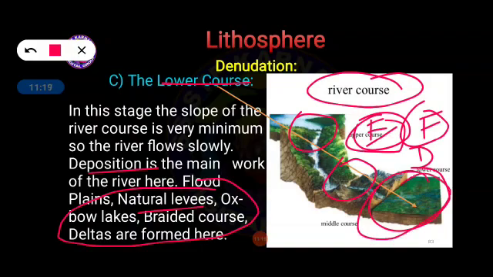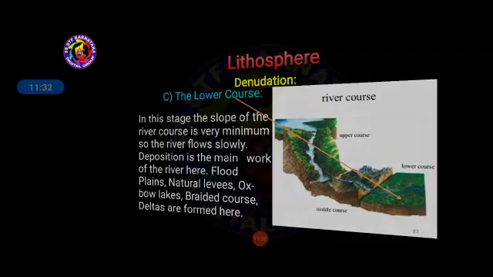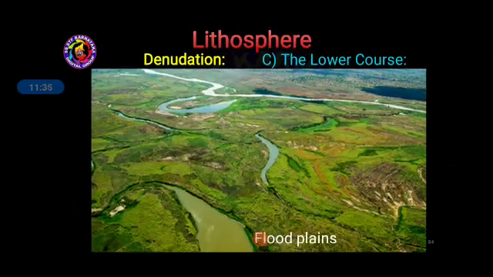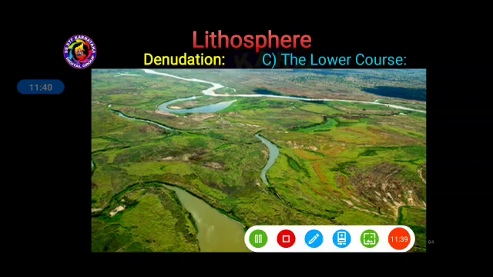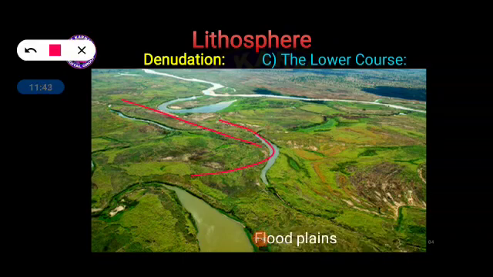And in the third stage, or lower course of the river, the river does the work of deposition of the material which has been brought in along with its flow. Here we can understand, when the river starts to flow at the ending point, the lower course, various landforms are created. This is like a flood. The land is very flat, a plain, and because of that, water starts to flow in a broadened way. It starts to broaden its course, and because of this a flood-like situation is created.